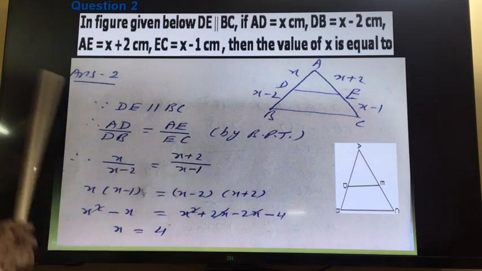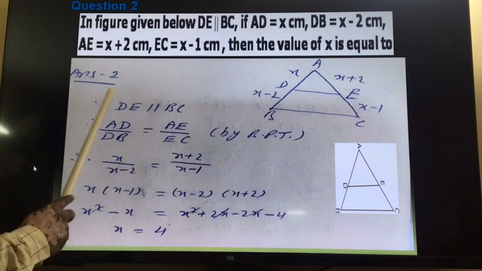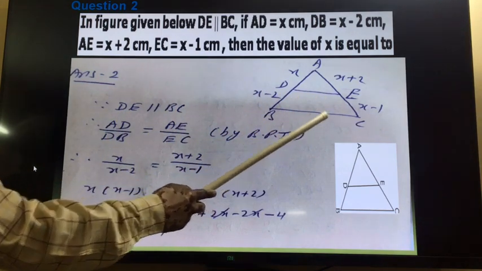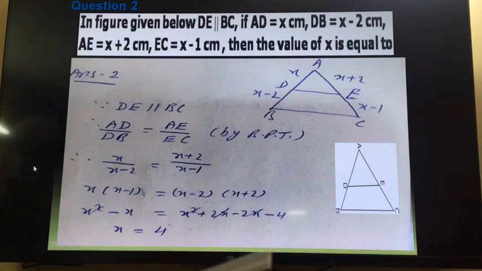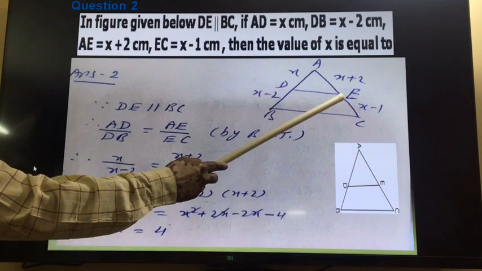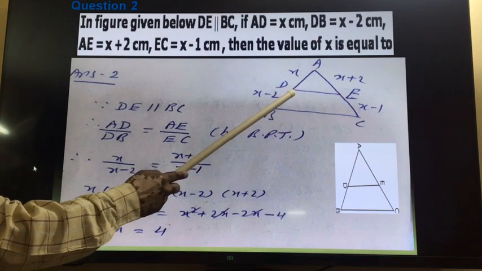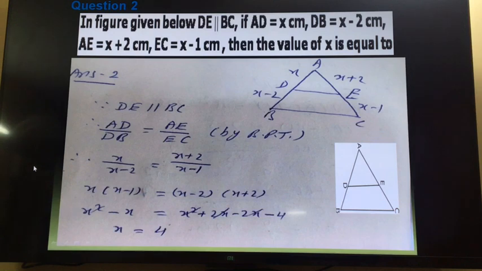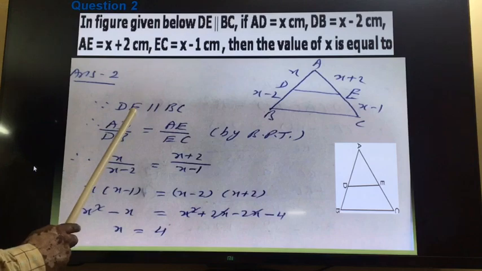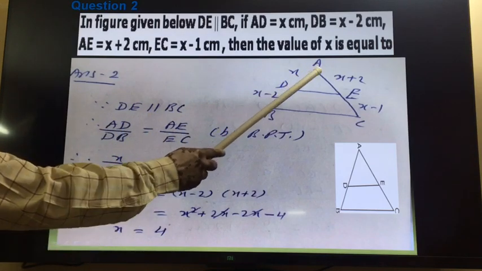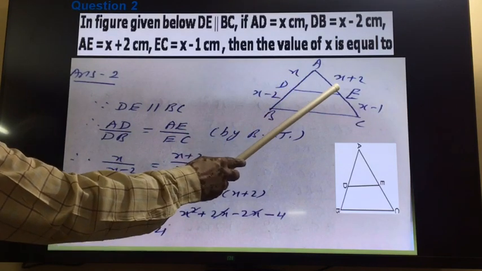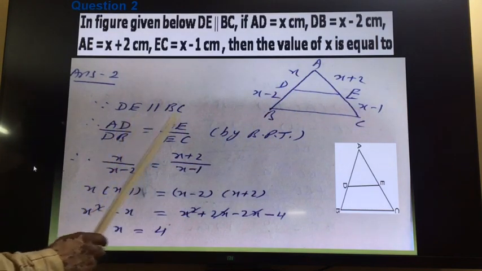In this case, I taught you the BPT theorem, that if DE is parallel to BC. So what is the BPT theorem? If a line is drawn parallel to one side of a triangle to intersect the other two sides at two distinct points, then it will divide the other two sides in the same ratio. So by using the BPT theorem, if DE is parallel to BC, then this line DE will divide AB and AC in the same ratio. So AD upon DB is equal to AE upon EC. This we will write by the BPT theorem.